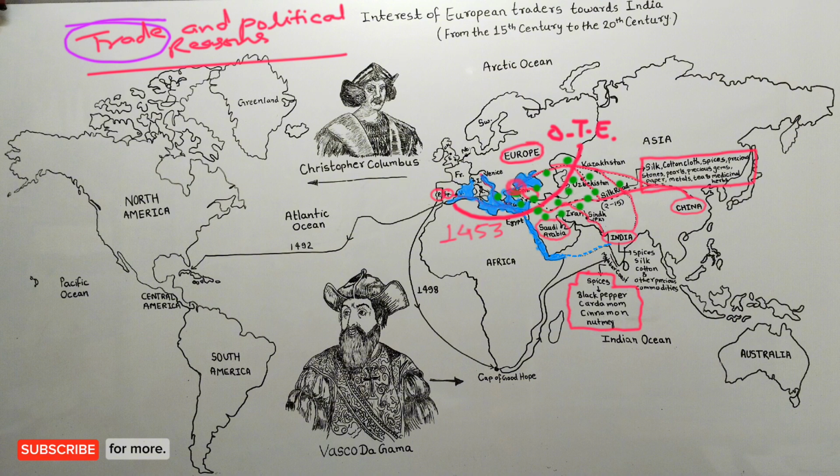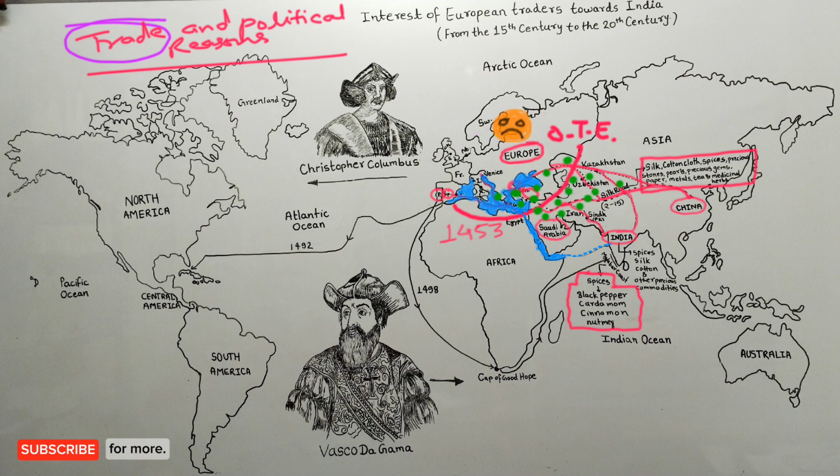European traders used to do trade from here. After capturing Constantinople, the Turks started imposing heavy taxes on the European traders, because of which trade became very expensive for them. European traders now started getting less profit in this trade, due to which they were very unhappy.